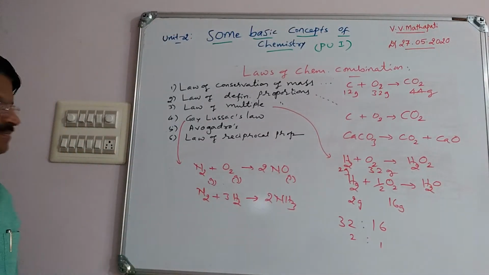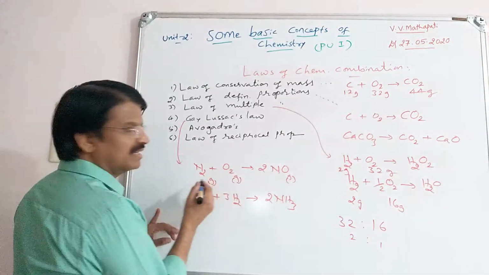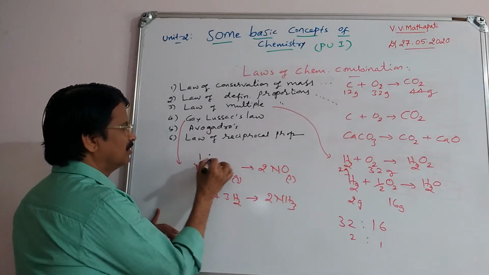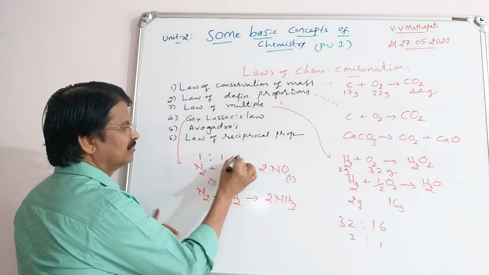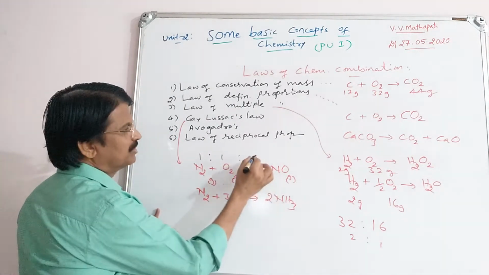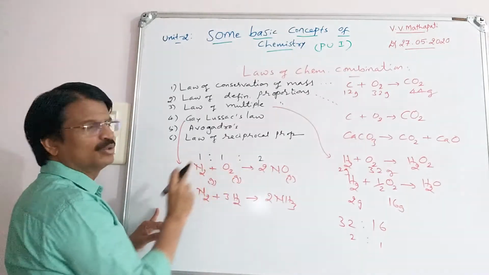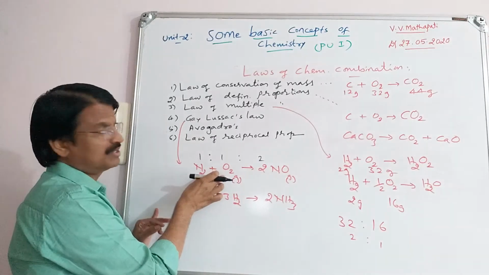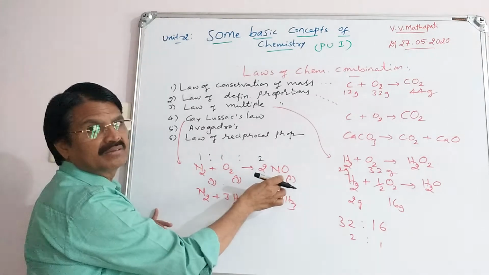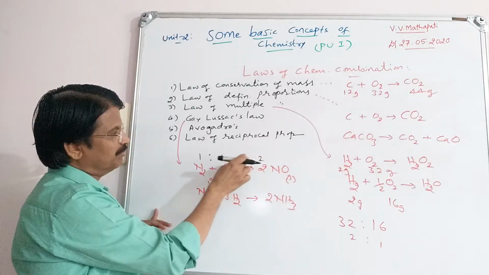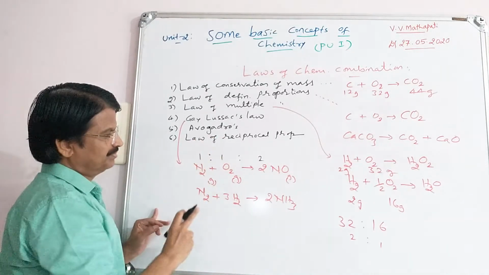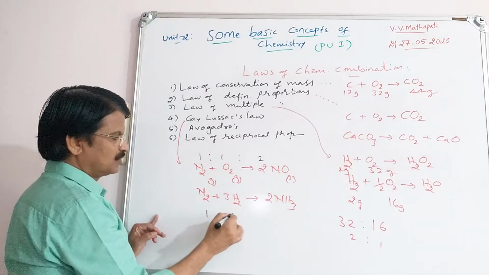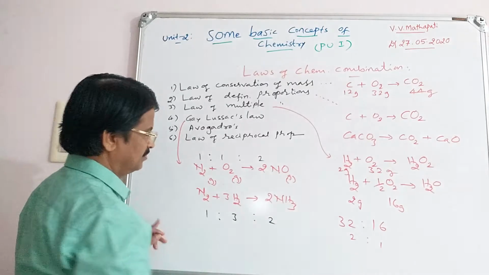N2 plus H2 gives NH3. But see here, the reacting gases are 1 mole, and the product is in a ratio with 2 mole. Reacting gases' moles and product gas moles bear a simple whole number ratio. Then similarly 1:3:2.